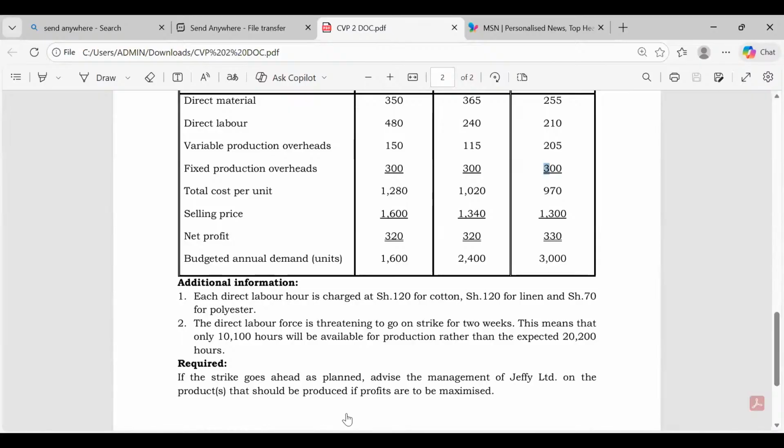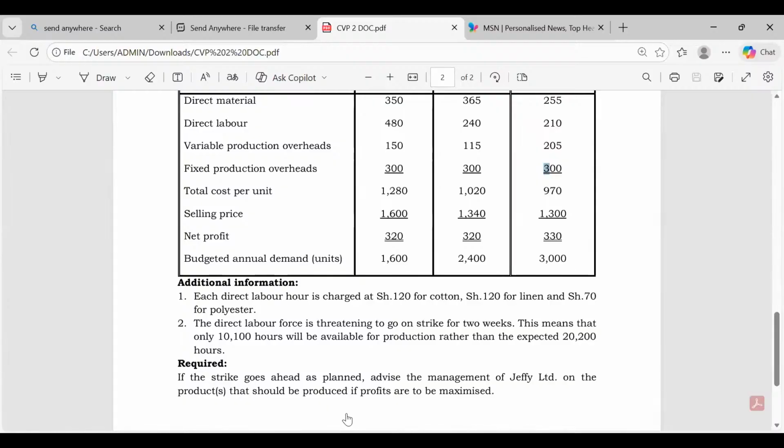If you are writing, please put a very big wrong in your book, because it cannot work like that. Remember, the fixed cost should always be multiplied with our budgeted output and always assumed to remain constant. Otherwise, if the quantity changes and then you change fixed, it will become variable cost. Fixed cost shall always be multiplied with budgeted activity, budgeted number of units. So the total fixed cost here will be 300 times 1,600 plus 300 times 2,400 plus 300 times 3,000.